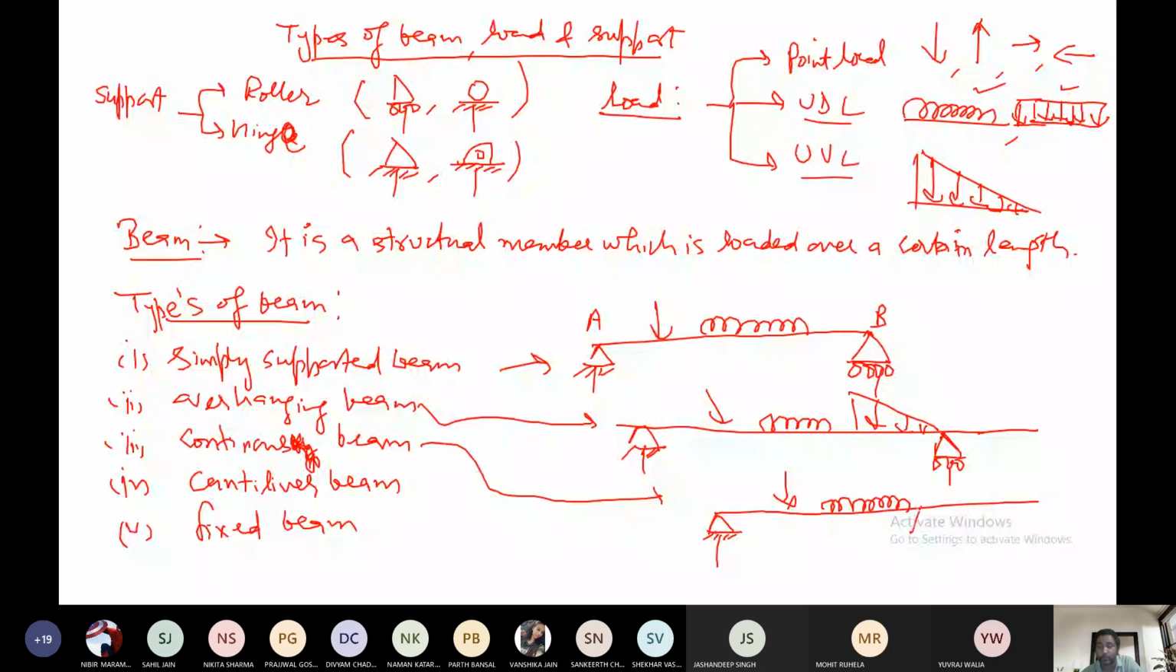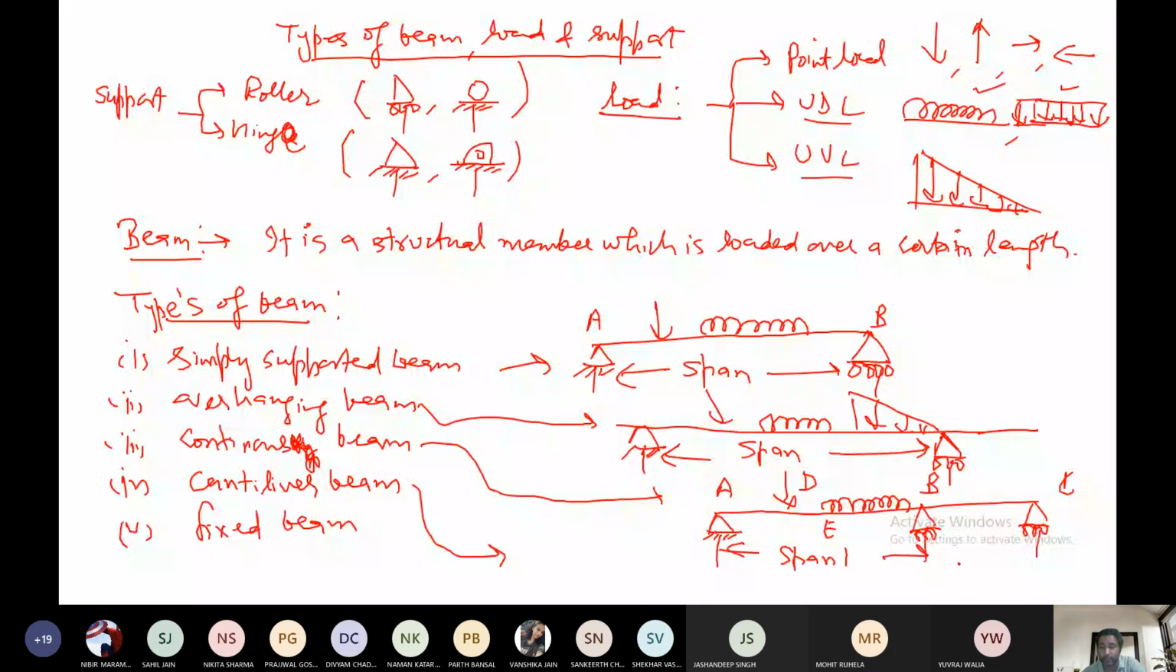This is C point, B point, D point, E point, and A point. Can anybody tell me what is span from the X batch? Sir, the distance between two supports. Two supports, very good. Distance between two supports is called span. So this is one span here, and you can say in the continuous beam we have two spans, span 1, and here we have span 2.